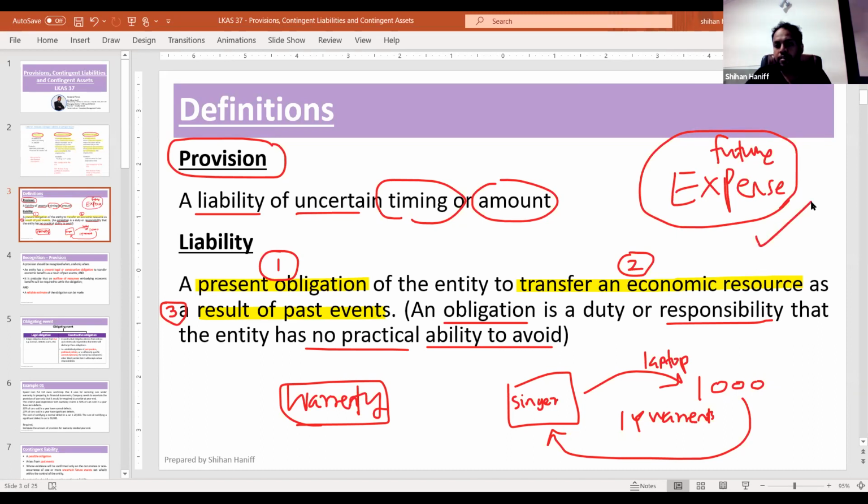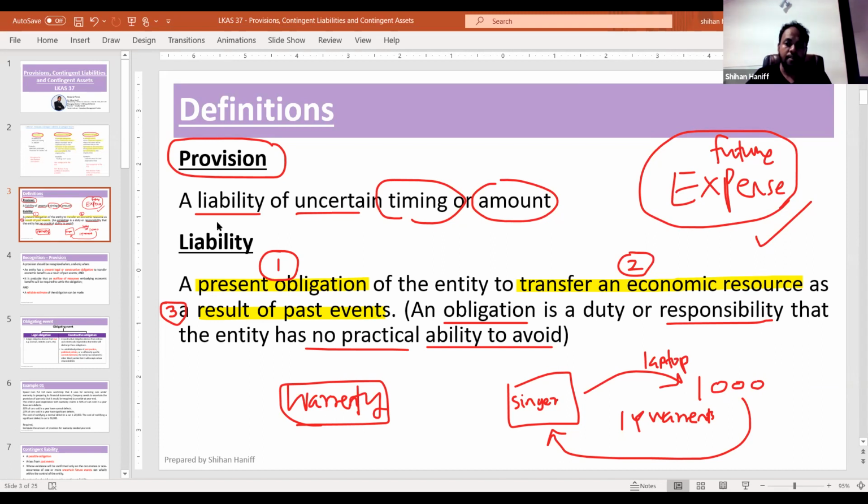Can someone tell me what is the accounting concept? Future expenses will be recognized as an expense, recognized in the financial statement. Based on what accounting concept?